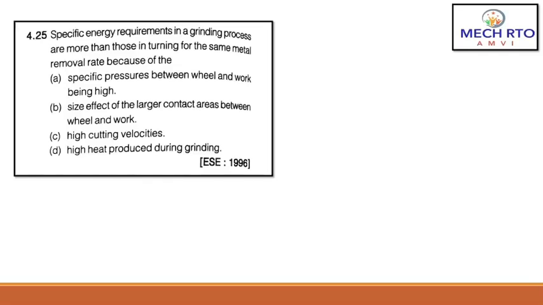Now the next question, this is the last question guys, a very important question that can be asked in your examination, ESE 1996. Specific energy requirement in grinding process is more than that in turning for the same metal removal rate because of. The options are: A, specific pressure between wheel and the work being high; B, size effect; C, the larger contact areas between the wheel and the work, high cutting velocities; D, high heat produced during grinding. Here the correct answer is D, high heat produced during grinding.